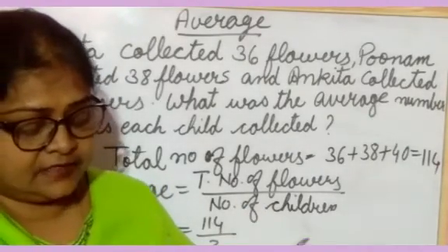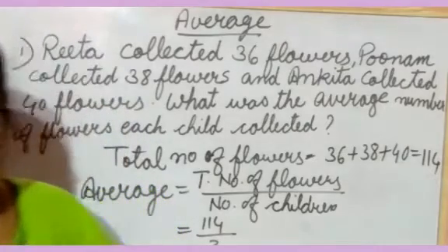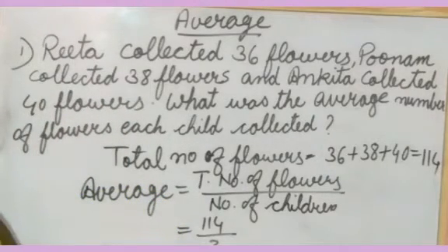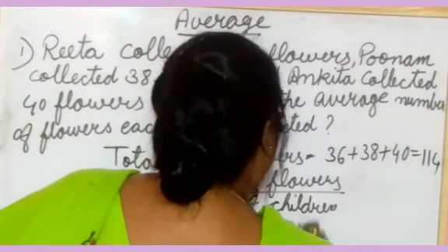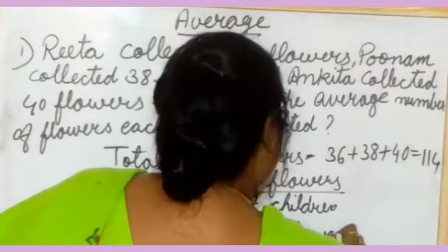Now you divide this one. What answer will you get when you divide 114 by 3? What answer will you get here? 38 flowers.